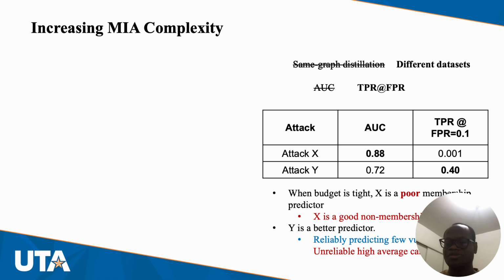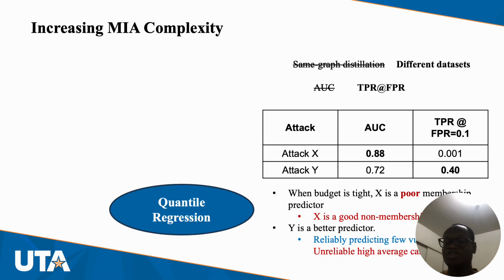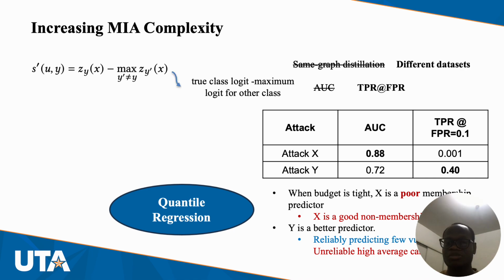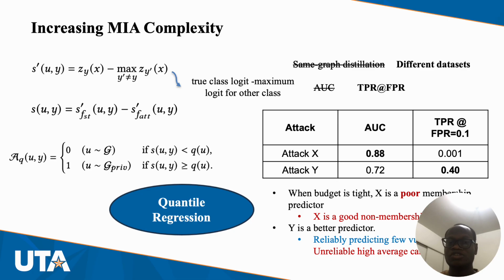predictor of membership. And so instead of using the reconstruction error attack, we use quantile regression to discriminate between members and non-members, using the hinge score, which subtracts the maximum logit for other classes from the true class logit. We subtract the score of the attack model from the student model and use the results to discriminate membership. When this score is less than what is predicted by the quantile regression model, the attacker says the node is a non-member, otherwise it is a member.